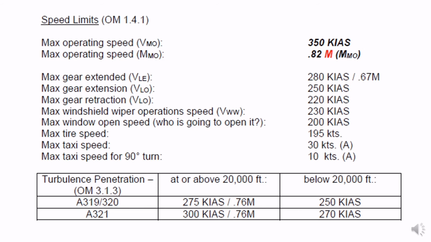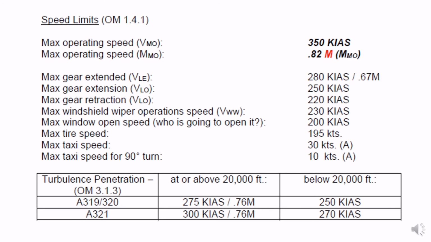There are also other limits for this aircraft. So, for example, max gear extended is 280 knots, so the landing gear can remain down up to a speed of 280 knots or 0.67 Mach. Maximum landing gear extension, when the landing gear can be moved to a down position, is 250 knots, and to retract the landing gear, move it up into the aircraft, is a maximum speed of 220 knots.